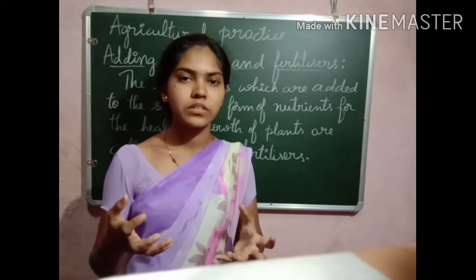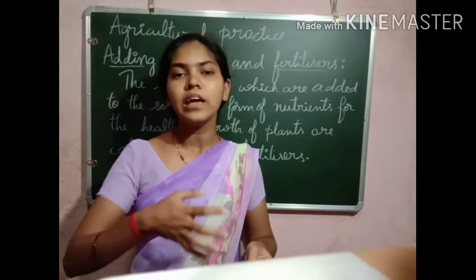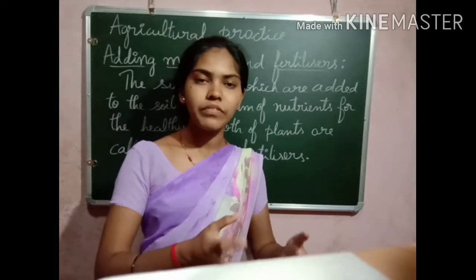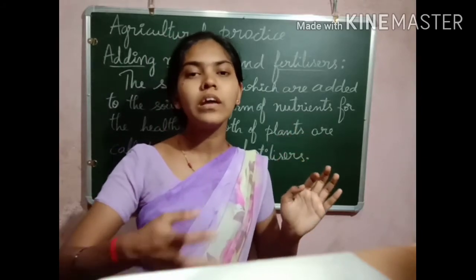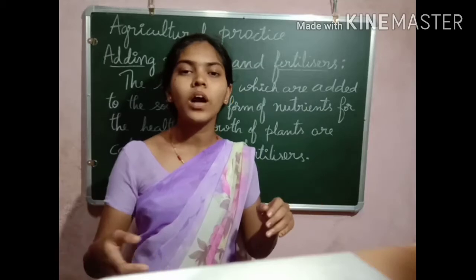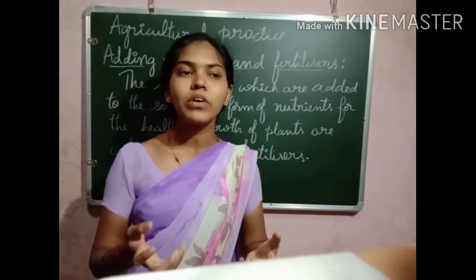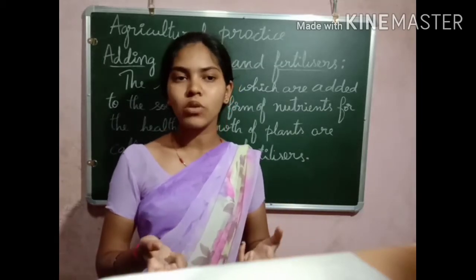So if the farmer takes one crop, and after that continues cultivating without adding manure to the soil, what happens to the quality of the soil?